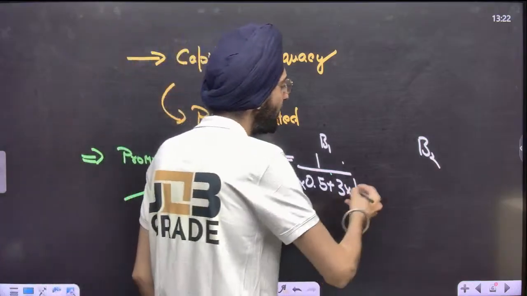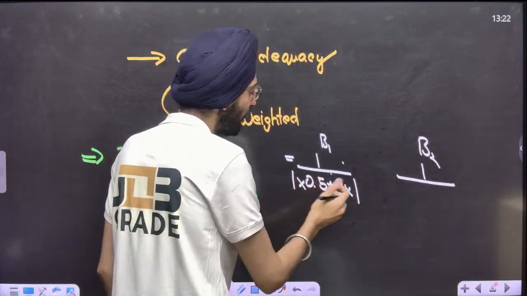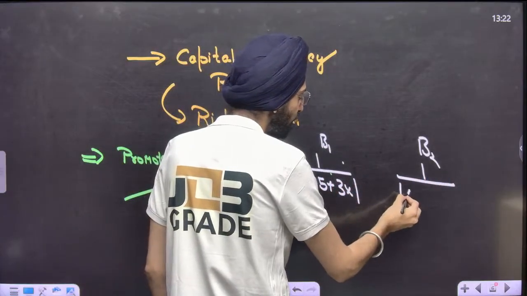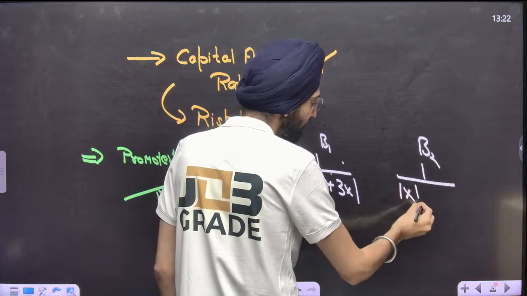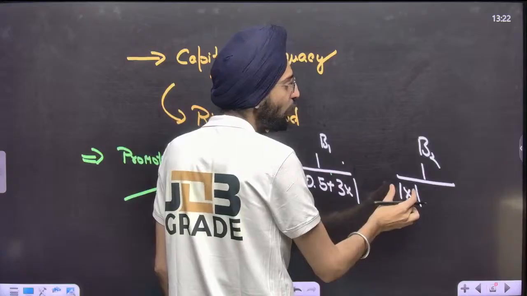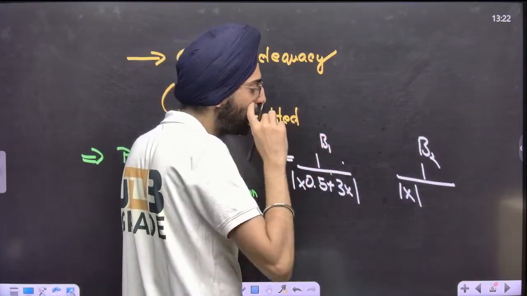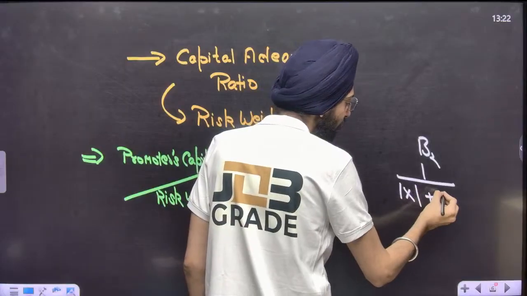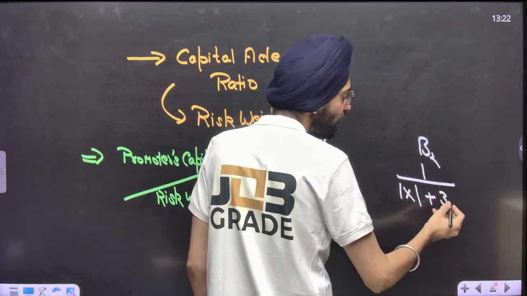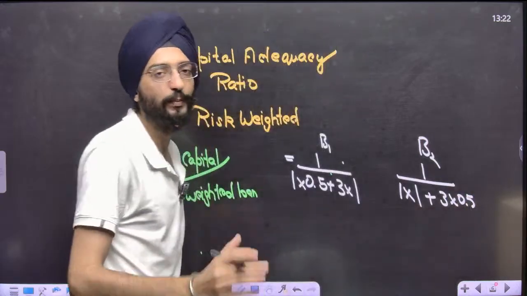In bank two, again the numerator will be the same, that's 1, but the scenario will differ. Bank two is more risky. It's offering just 1 crore against the loan against collateral, and it's offering 3 crore as unsecured loan with a weight of 0.5.